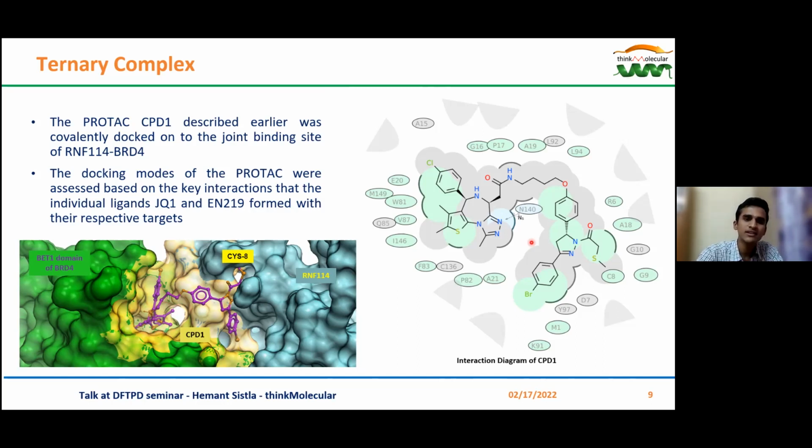The figure on the right is the interaction diagram. It indicates the key interactions which compound 1 makes with the binary complex. The regions in green, as I mentioned earlier, indicate the hydrophobic regions, while those in gray are the ones which are exposed to the solvent.